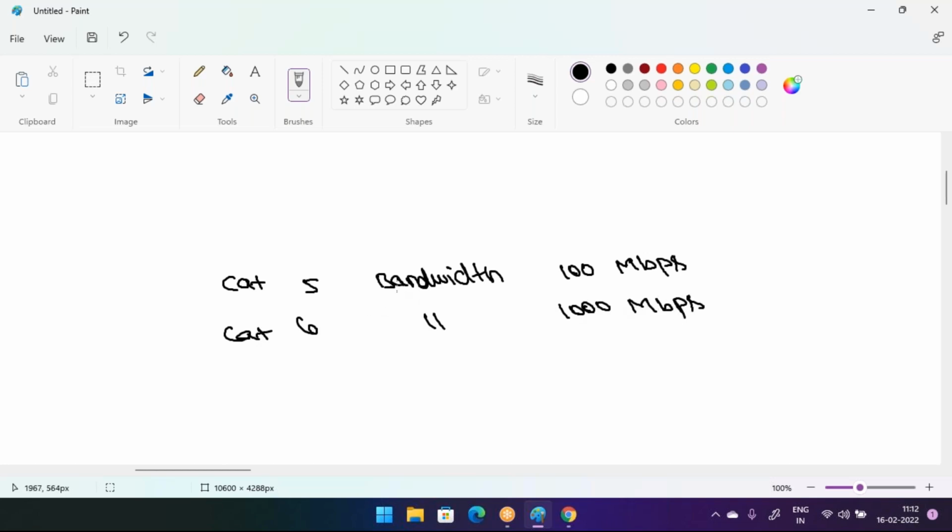Sir, what does bandwidth mean here? In 1 second, this cable can carry this number of bits. That is the capacity of this cable. That is called bandwidth.